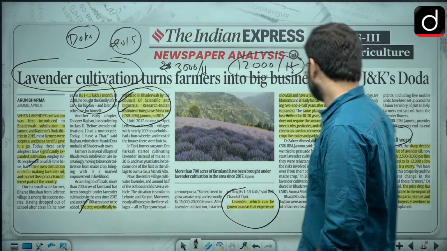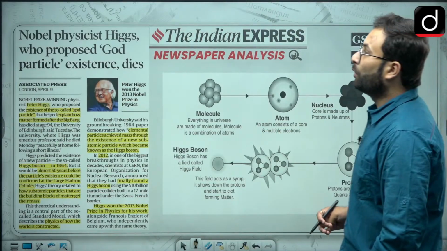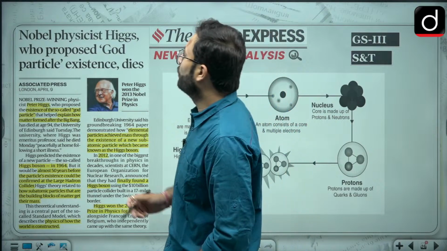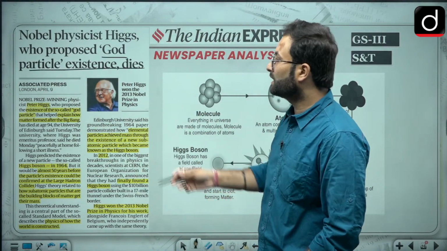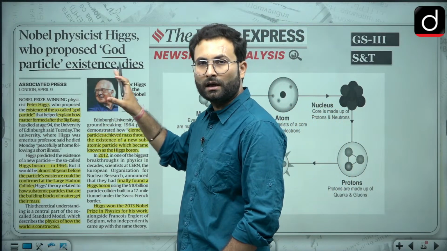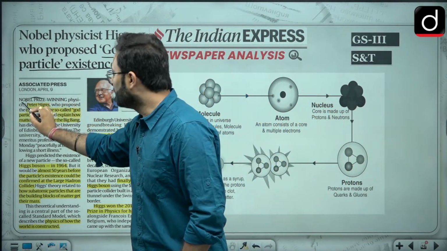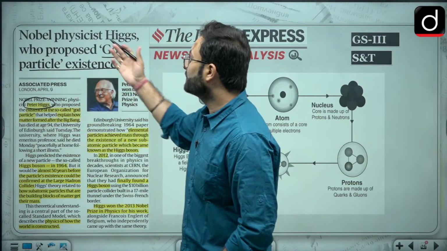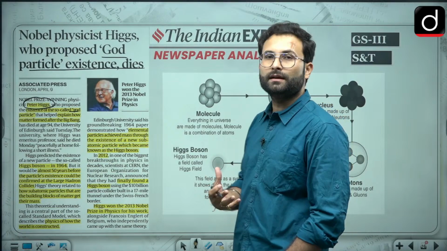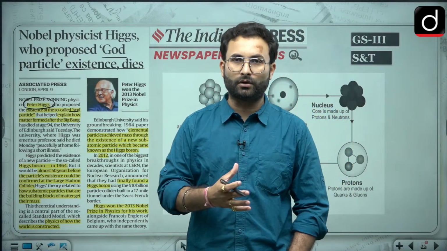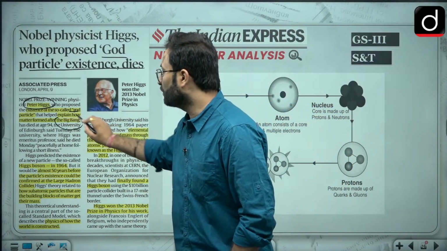Now moving further, Nobel physicist Higgs, who proposed the God particle's existence, dies. Basically because of his death, this particular topic was in news. Peter Higgs came up with the idea of this God particle or Higgs boson. It explains how matter is formed after the Big Bang, so this is part of your Big Bang theory.